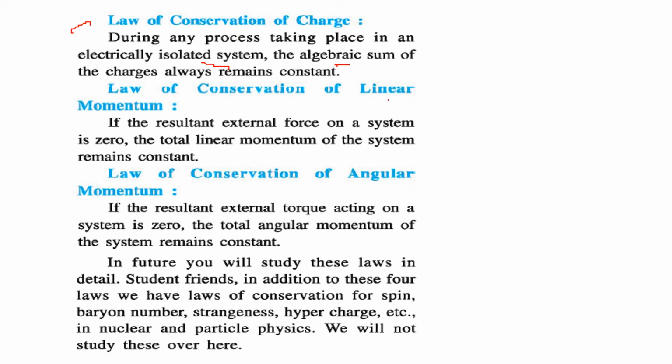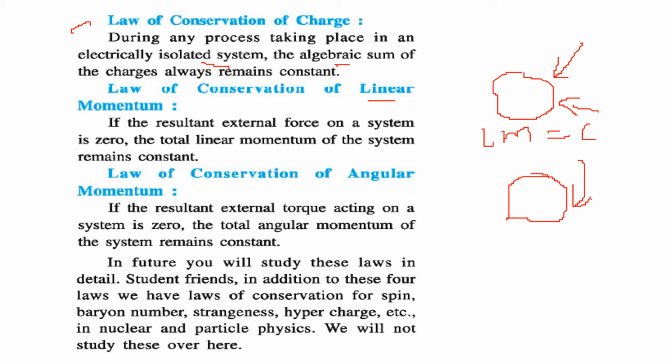Then comes the law of conservation of linear momentum. If the resultant external force on any system is zero, then the total linear momentum of the system remains constant. Then comes the law of conservation of angular momentum. This says if the resultant external torque acting on a system is zero, then the angular momentum of the system remains constant, right? We are going to see them in detail, but in addition to these four laws, we have laws of conservation for spin, baryon number, strangeness, and hypercharge in nuclear and particle physics.